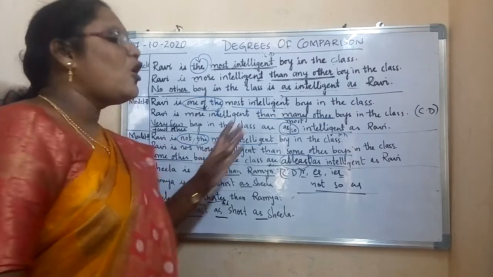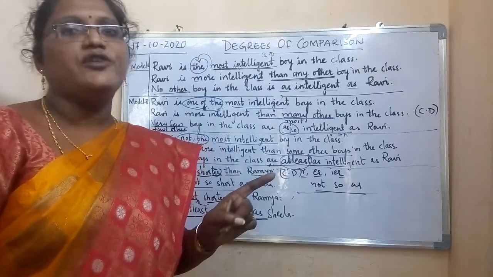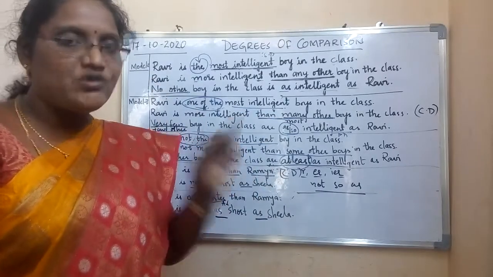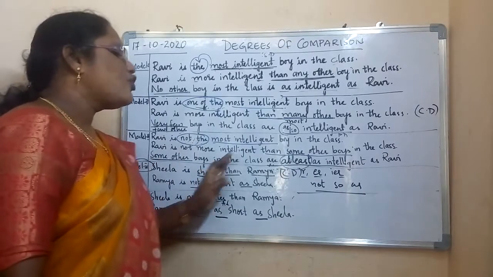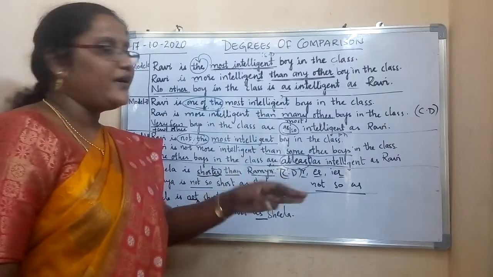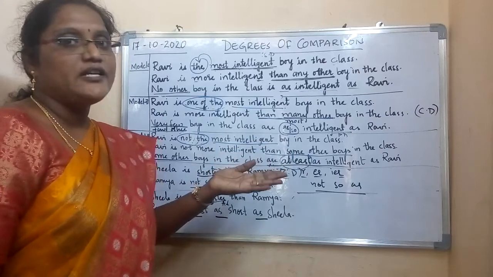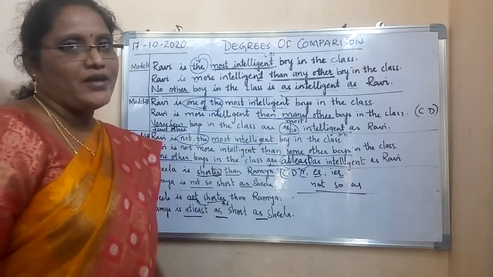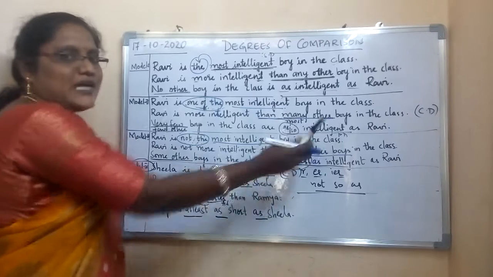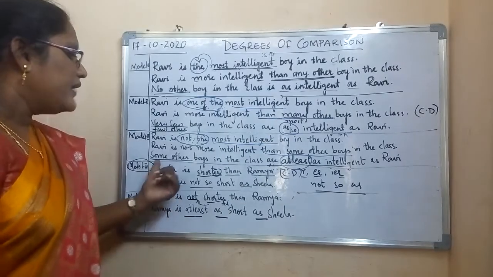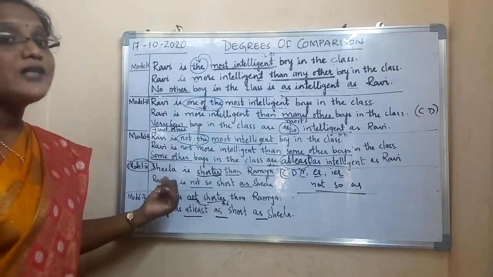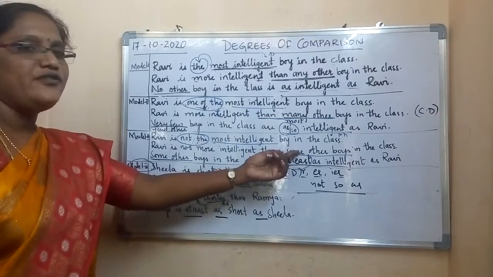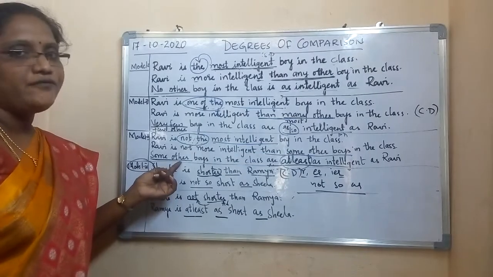So Ravi is not the most. When you see "not", what do you have to understand? It is type 3. Then Ravi is not more intelligent. How to identify that it is a comparative sentence of type 3? "Than some other". Any other, many other, some other. Very easy. Okay. Then positive degree starts with what? Some other. Here what we have used? Some other. So the same "some other" we have to use here.